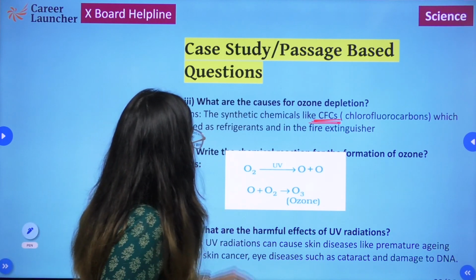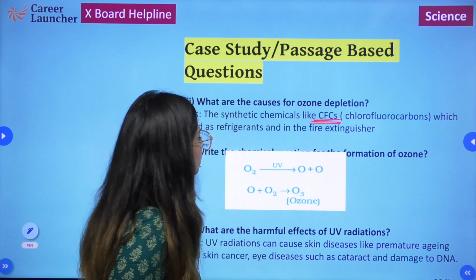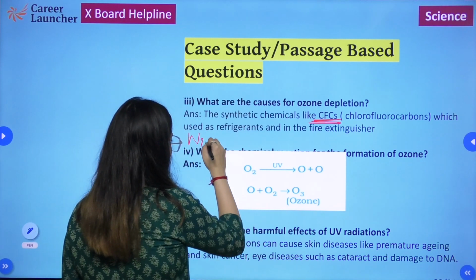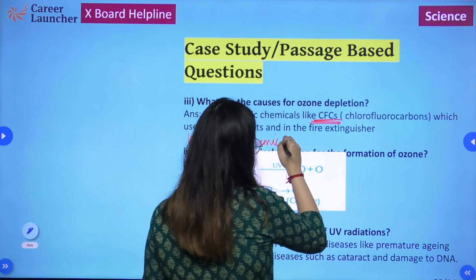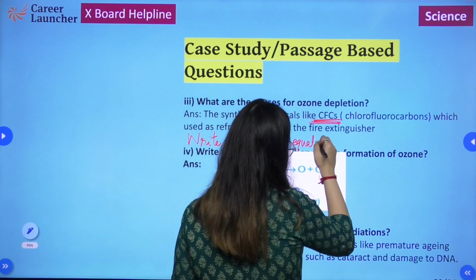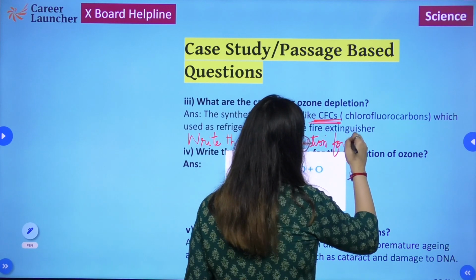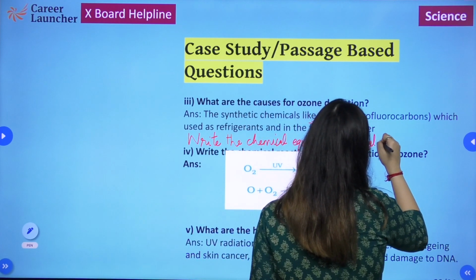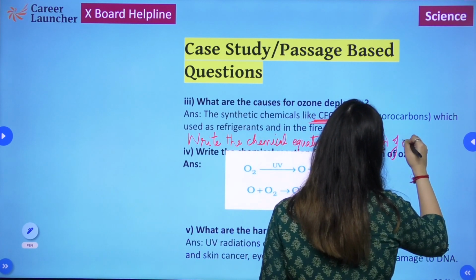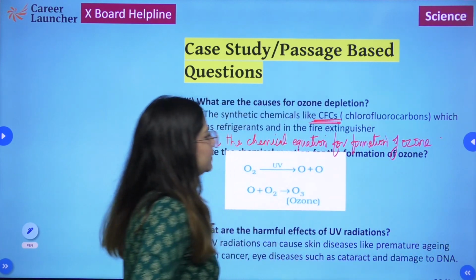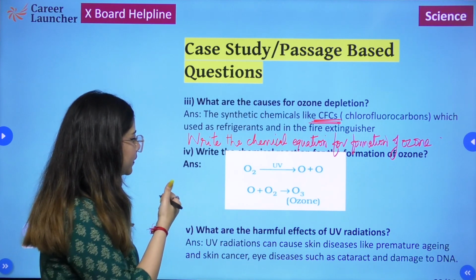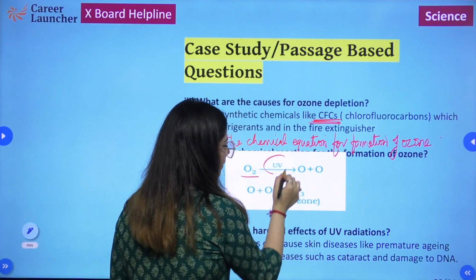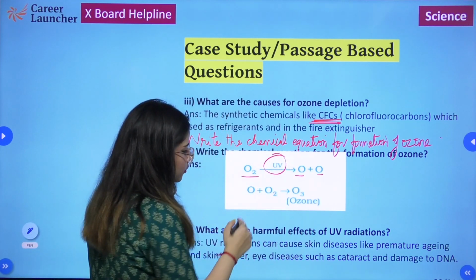Next, it says write the chemical equation for the formation of ozone. Right, so the chemical equation, as we previously also saw: oxygen in the presence of UV breaks into nascent oxygen.